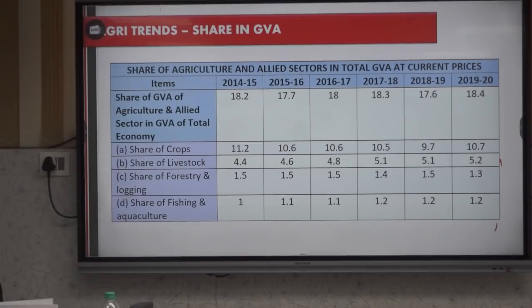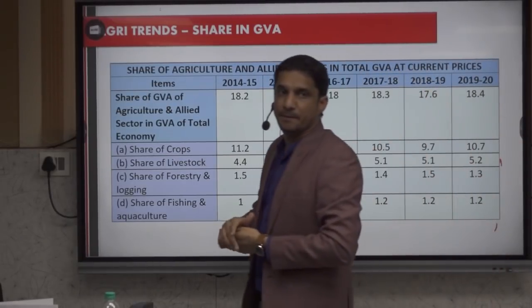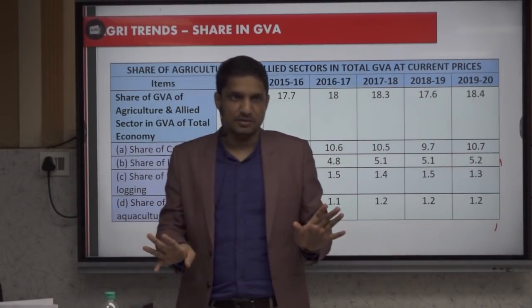What is gross sown area? Because on one piece of land, sometimes we grow twice, in Rabi also, in Kharif also. And in very limited areas, 3 times also: Rabi, Kharif, Zaid season. So that is known as gross sown area. What is the value of gross sown area? 140 is net sown. What is gross sown?